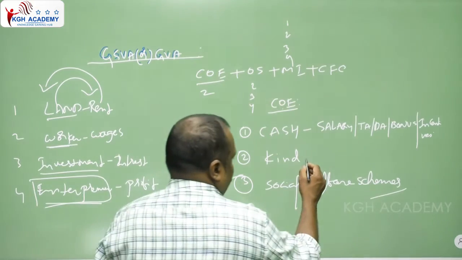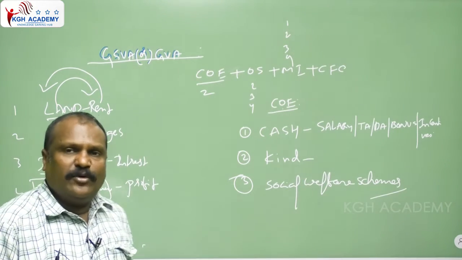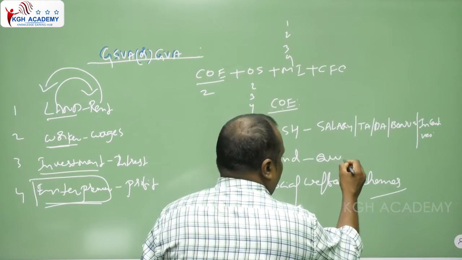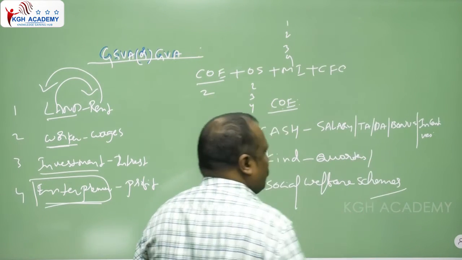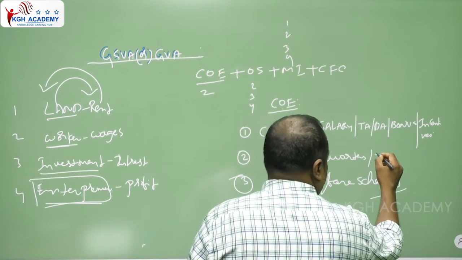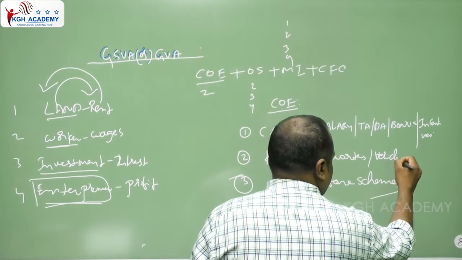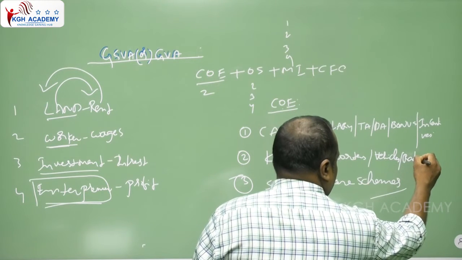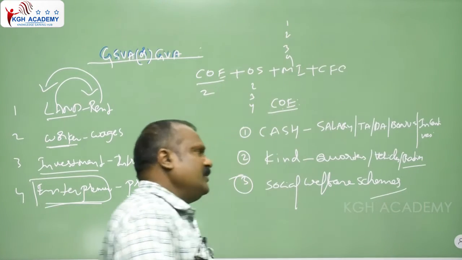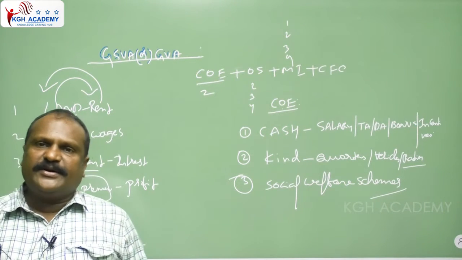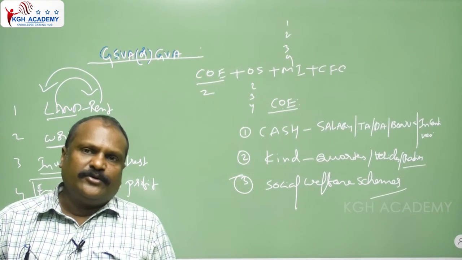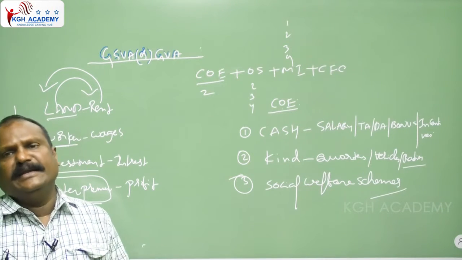Coming to kind, other than cash, employees are provided quarters, transport facility, vehicles, ration, and hospital services. So the employee gets quarters. Police quarters are there. Defence quarters are there. Like that, quarters are provided to the employee in kind only.